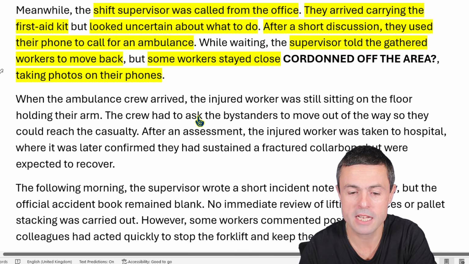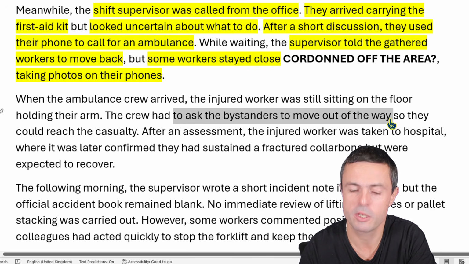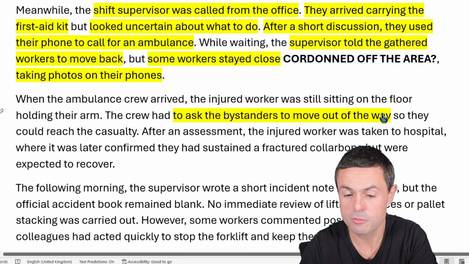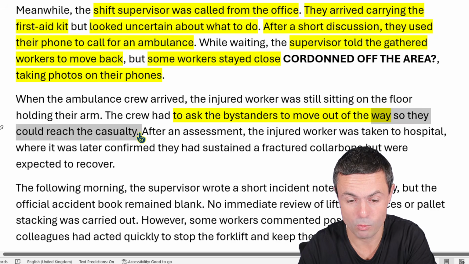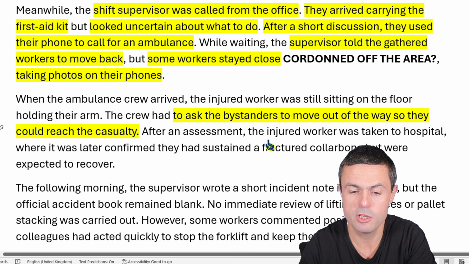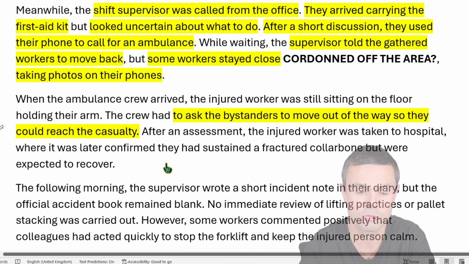The crew had to ask bystanders to move out of the way. So again, we haven't managed the crowd effectively at all. They've had to ask them to move out of the way so they could reach the casualty. Wow. Okay, so they're actually blocking access to the crew here. After an assessment, the injured worker was taken to hospital, where it was later confirmed they had sustained a fractured collarbone, but were expected to recover.